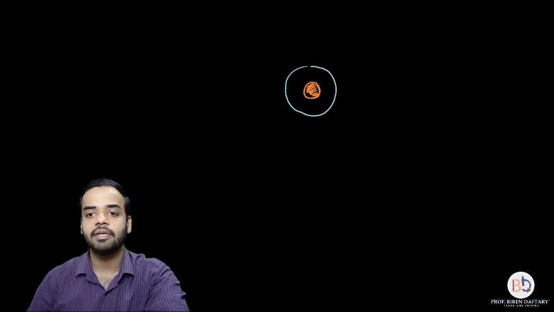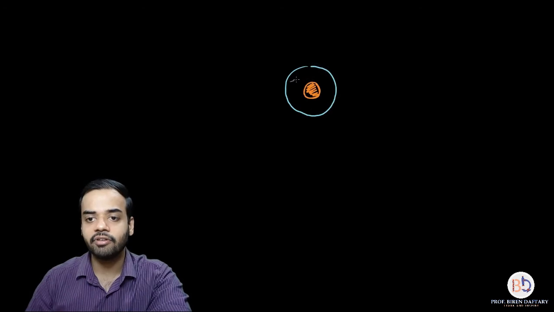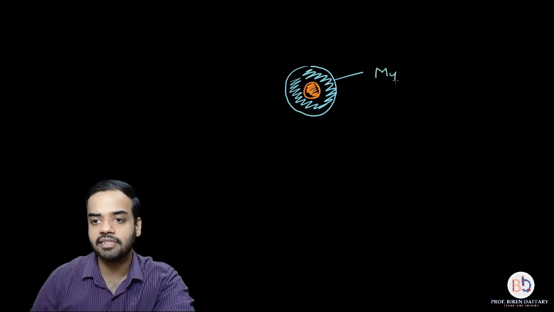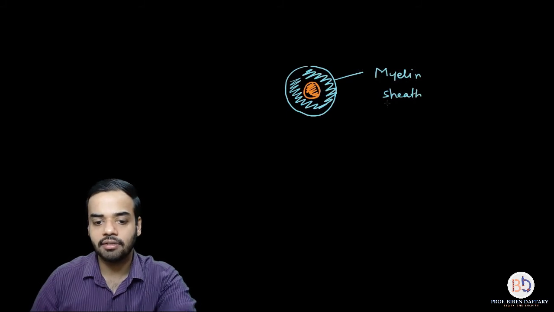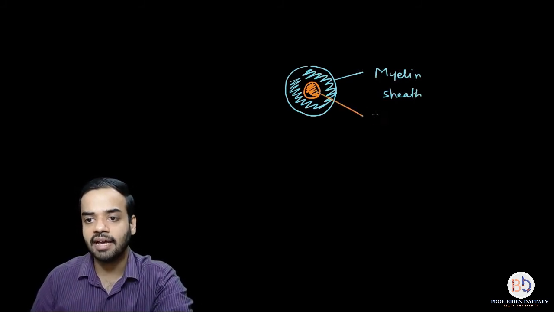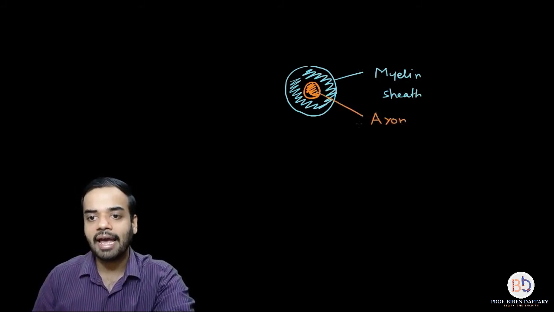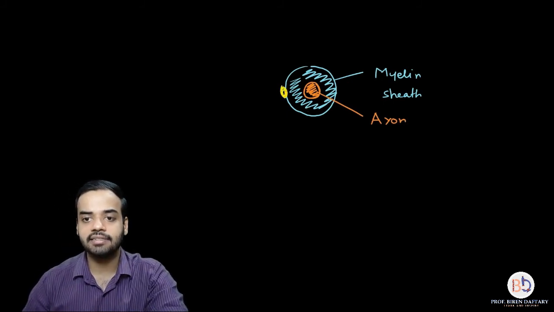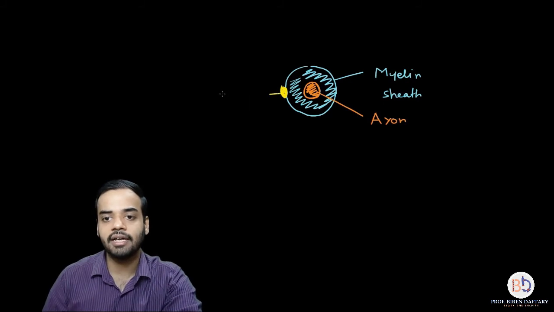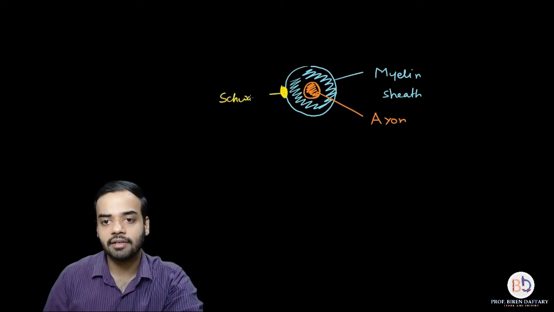This will be blue color because I drew the myelin sheath with the same color in the previous diagram. This is the myelin sheath or the medullary sheath. This is the axon, and on the side is present the cell, and this cell is called a Schwann cell.